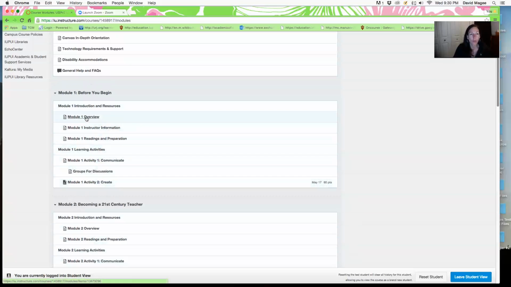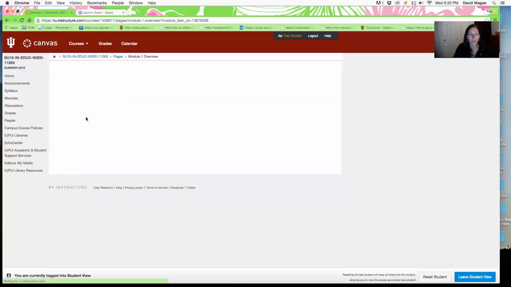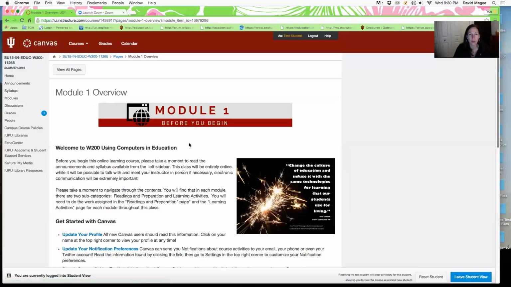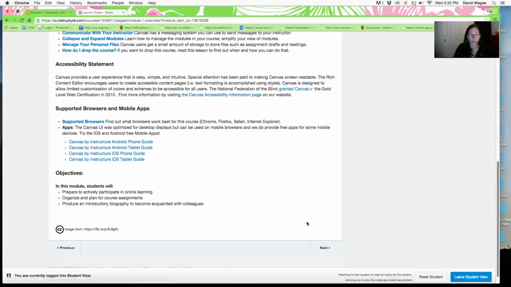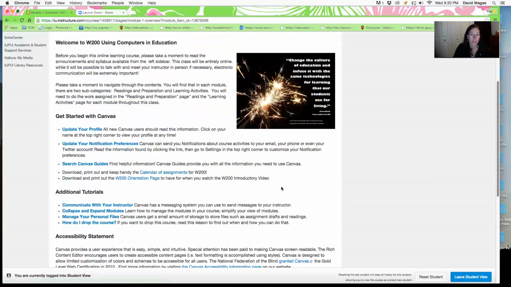You'll have an overview at first. So you can click on Module 1 Overview, and that takes you to this screen. And for the rest of the module, you don't have to go back to modules over here. You can go ahead and scroll down when you're ready and click Next, and that will take you to the next page in the module. So it's set up really nicely.